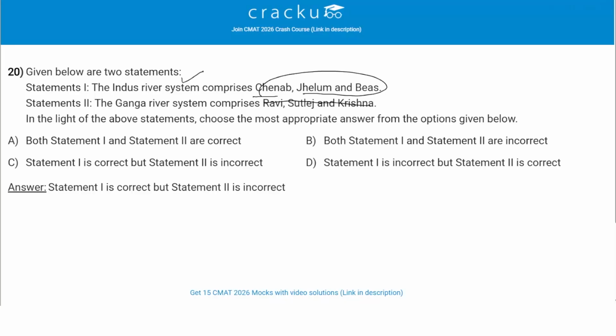The Ganga river system actually consists of rivers Yamuna, Ghagra, Gandok, Kosi. These are the rivers which are associated with the Ganga river system. So statement 1 is correct, statement 2 is incorrect. So correct answer is option C. Statement 1 is correct, statement 2 is incorrect.